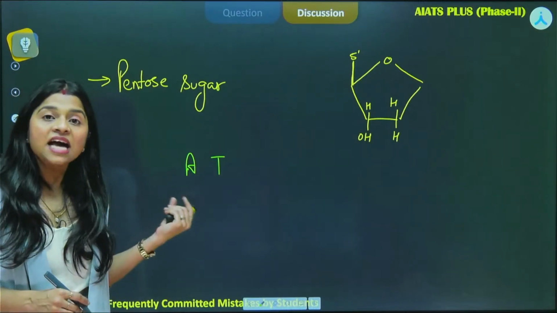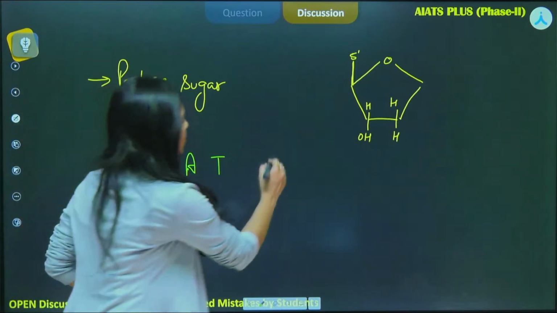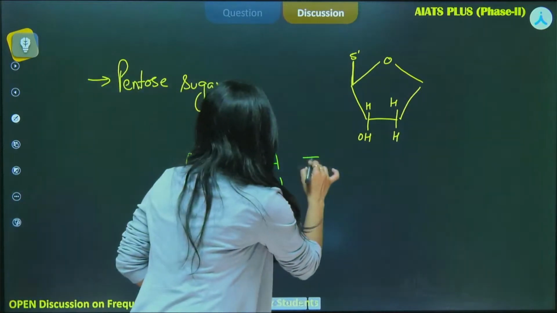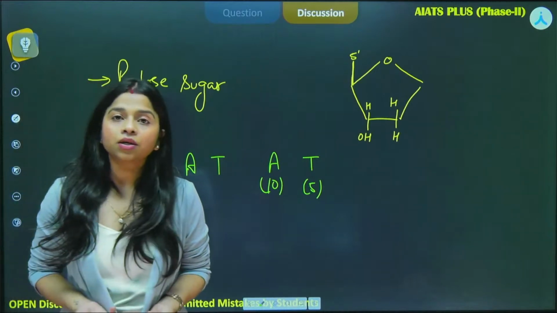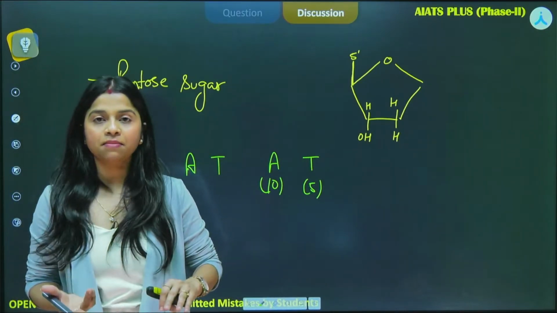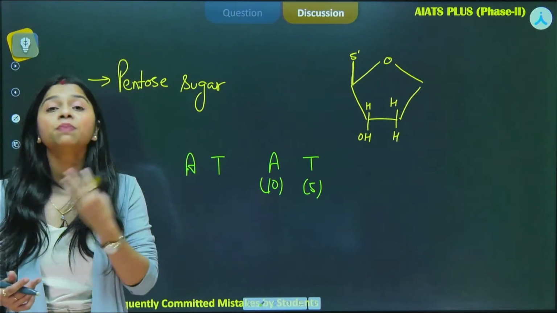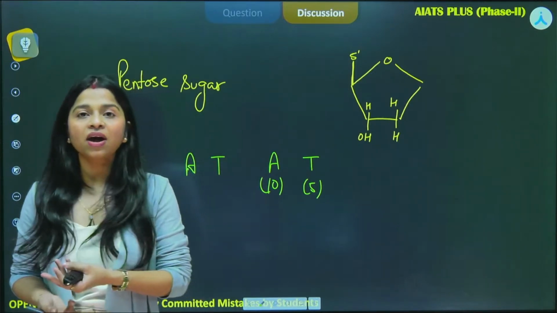So, A should be equal in number to T, because let's say we have 10 adenine, okay, but only 5 thymine. So the rest of the adenine will pair up with what? Base pairing has to be done between purines and pyrimidines. That is why their ratio has to be equal. Their ratio should be 1. That means they should be equal in number. That is how the ratio will be 1, right?